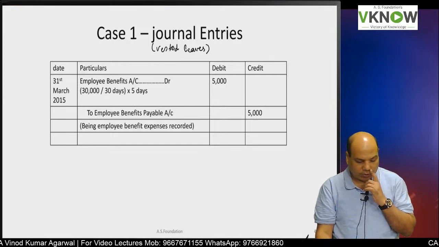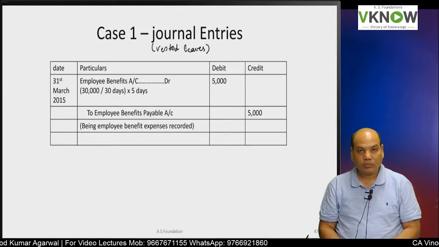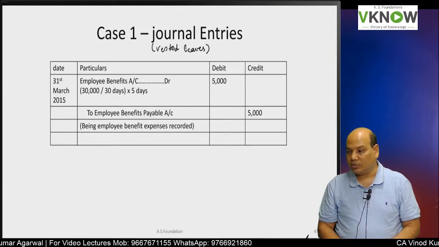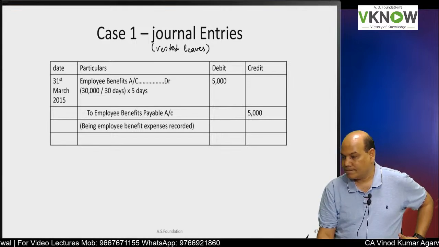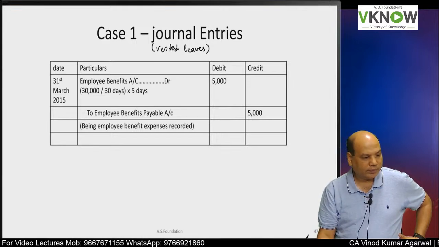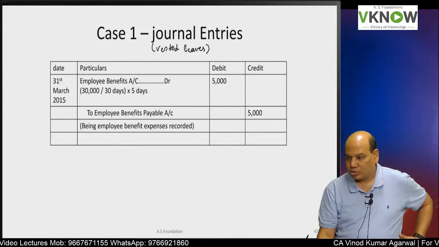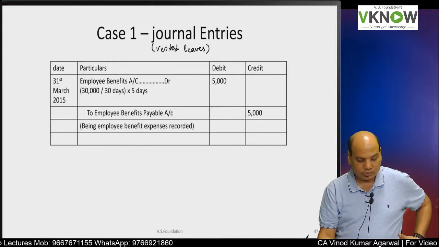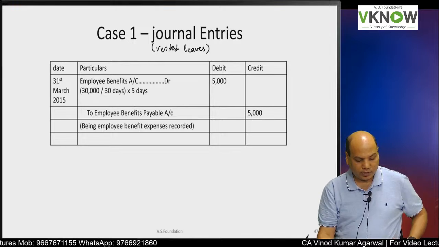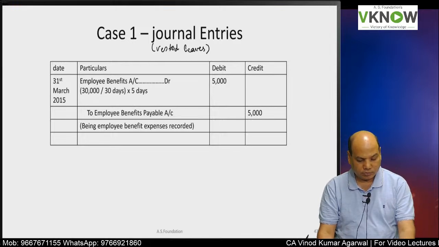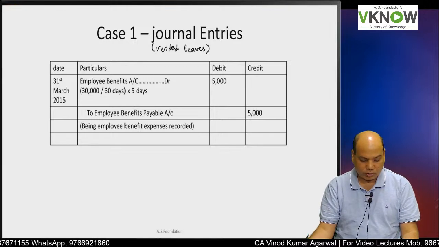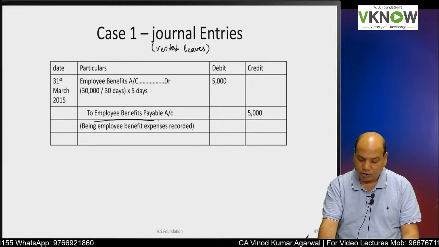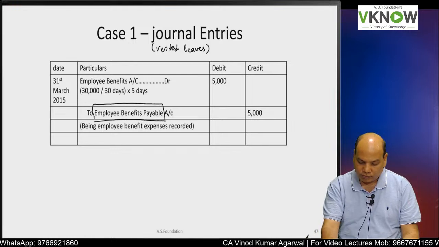Employee benefit account debit 5,000, which is 30,000 divided by 30 into 5. To employee benefits payable 5,000. You can use the term provision for employee benefits also.